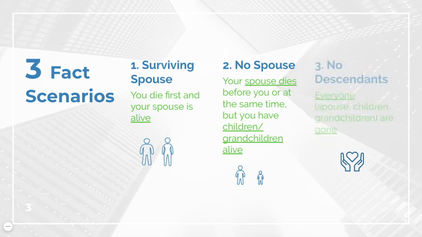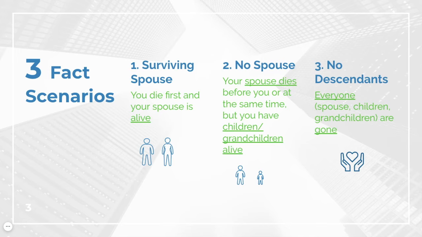And the third scenario is what happens if everyone is gone. The client doesn't have a spouse or any descendants. In the 3-2-3 model, the advisor will take the client through each of those 3 scenarios in turn to plan out what the client wants to do in each of those scenarios.